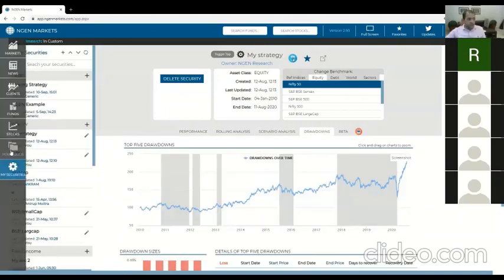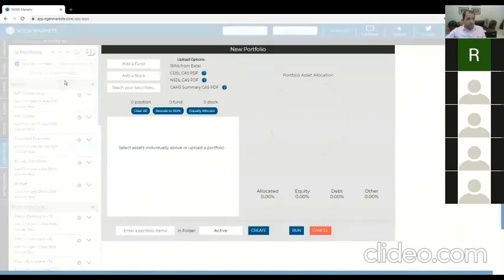The other reason that you would do this is that you can create a portfolio where you can add a fund there and a stock there, and you can even add whatever it is that you added, a custom security. So I think that ends most of the existing functionality.